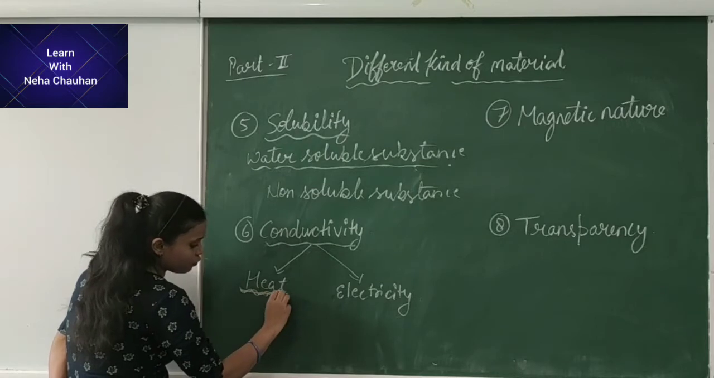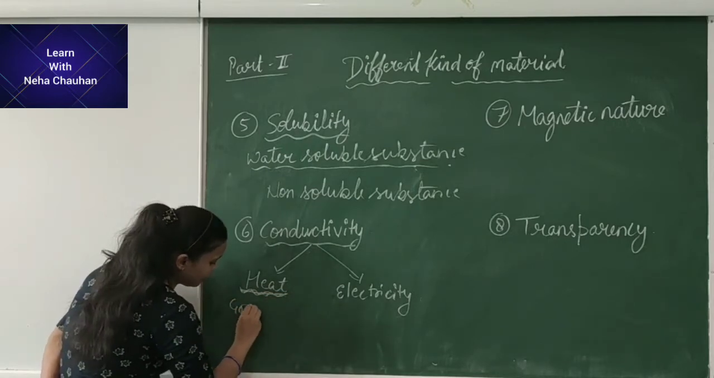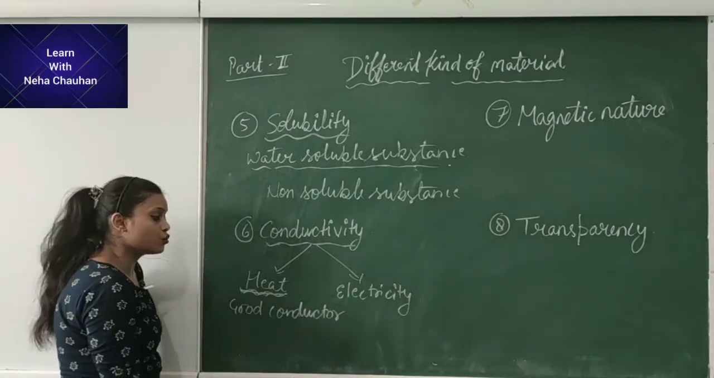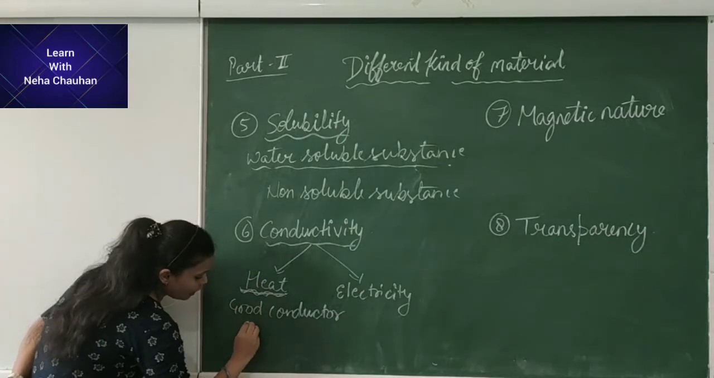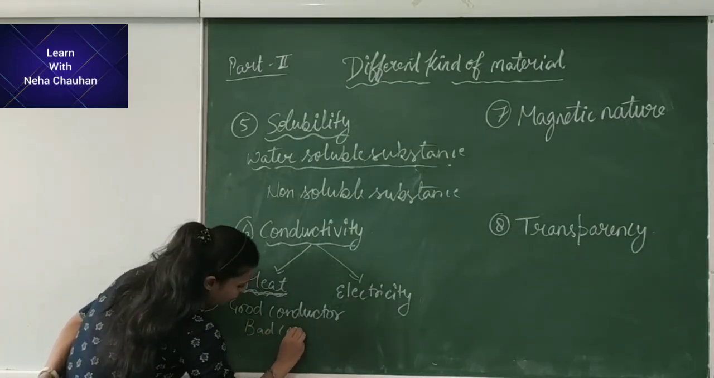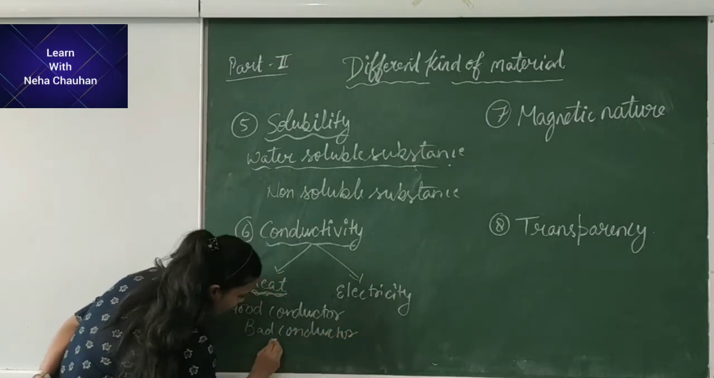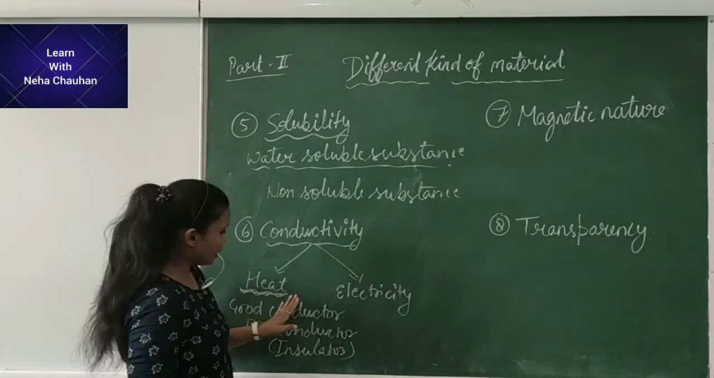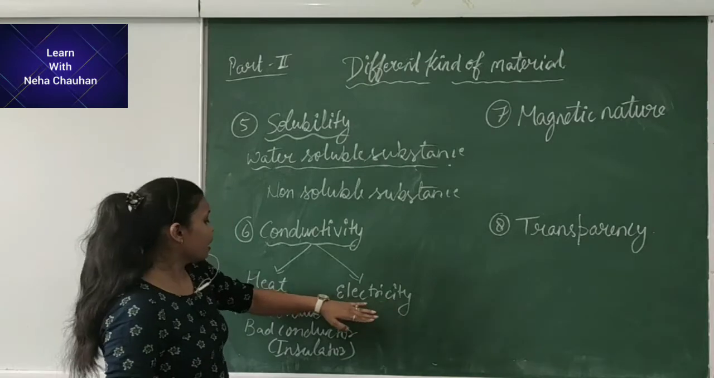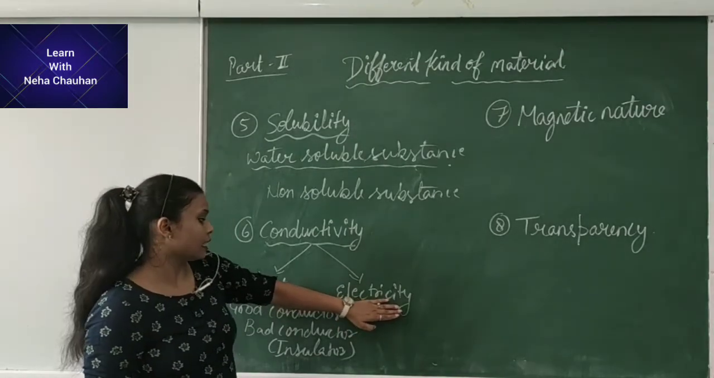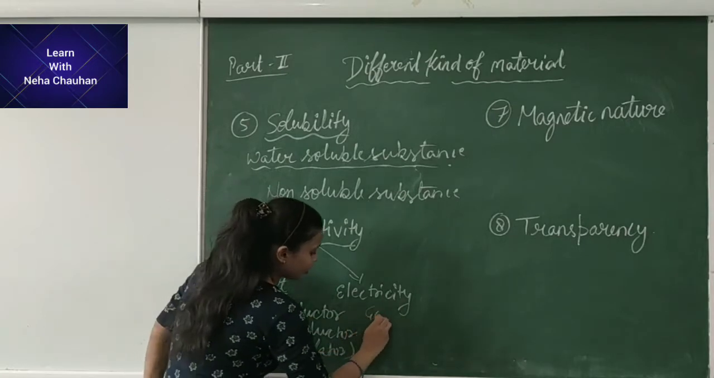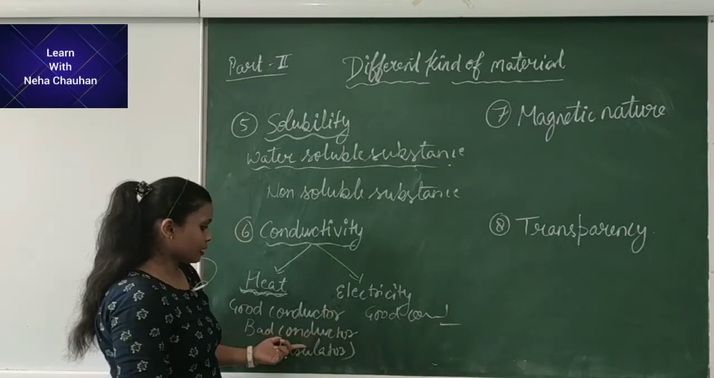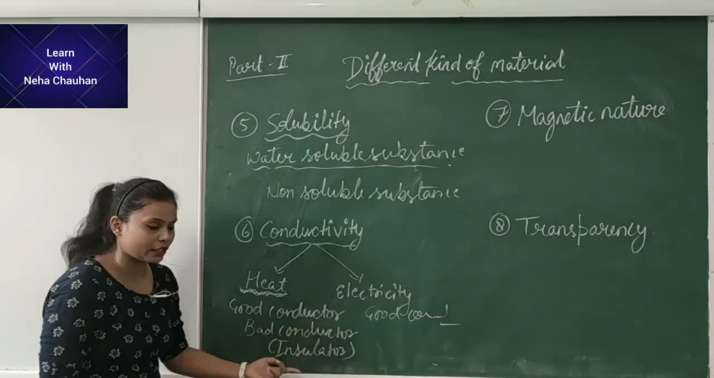Those objects which conduct heat are known as good conductors, and those objects which do not pass heat are known as bad conductors or insulators. Just like heat, we also have electricity. Those objects which conduct electricity through them are known as good conductors, and those objects which do not conduct electricity through them are known as bad conductors or insulators.